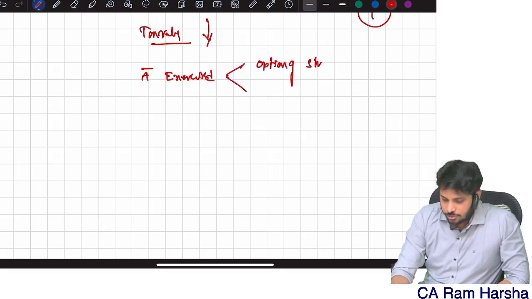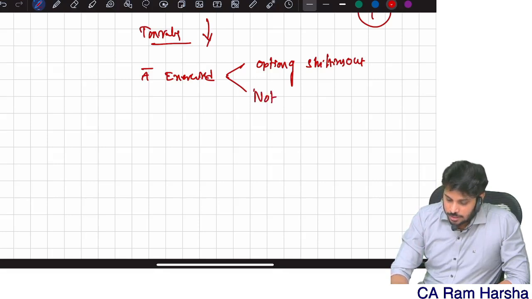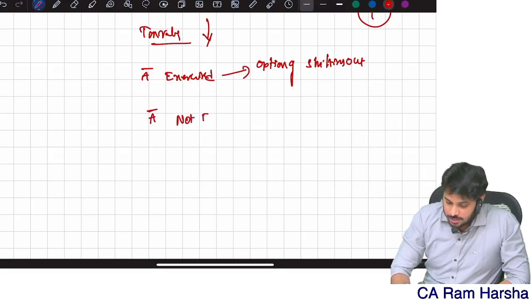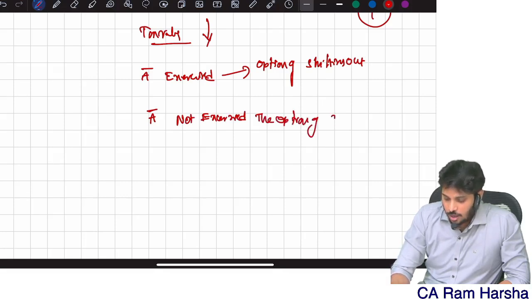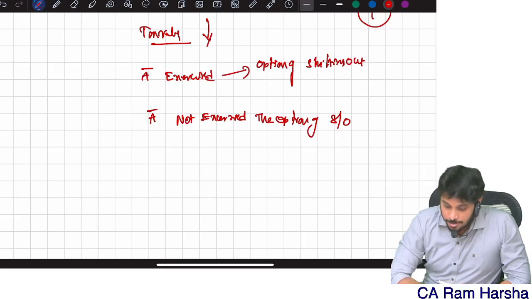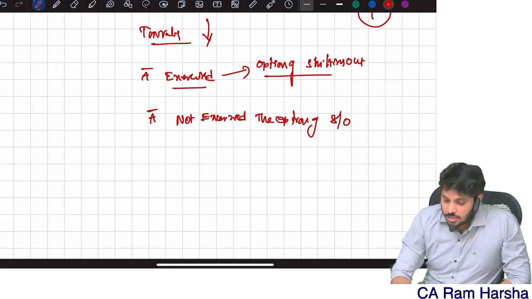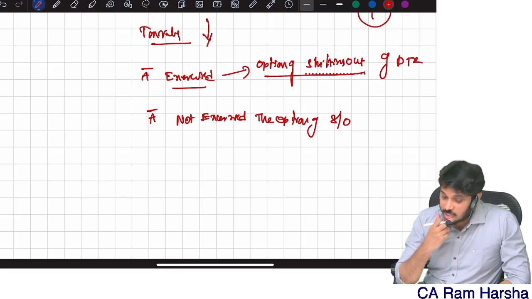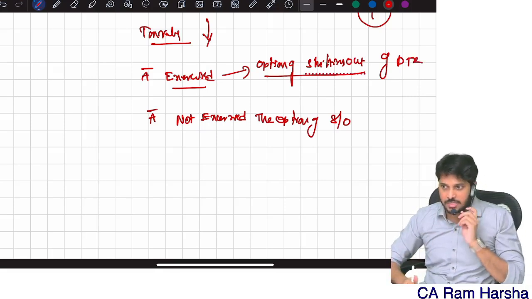Option of shifting out. SSE, this is one. There is another one: SSE has not exercised the option of shifting out. Or they may write it as: exercised the option of shifting out of default tax regime, or exercising the option of shifting out of 115BAC.